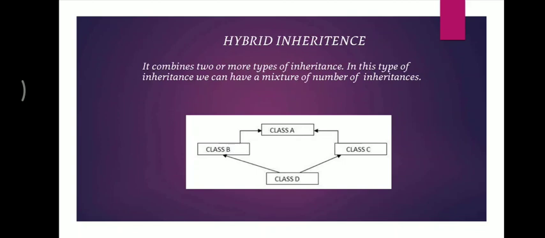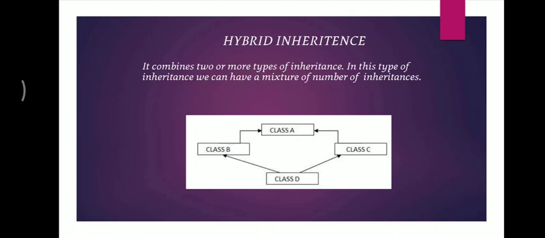Next comes hybrid inheritance. What hybrid inheritance says is that if we are not satisfied by a single type of inheritance, we can make a combination of inheritances which we want in our class. As you see in this diagram, there are three inheritances basically being performed. First one is the hierarchical inheritance. As you can see, class A is being inherited by B and C, so we have one base class and two derived classes, right? Second comes the multiple inheritance, that is, D inherits both B and C, right?